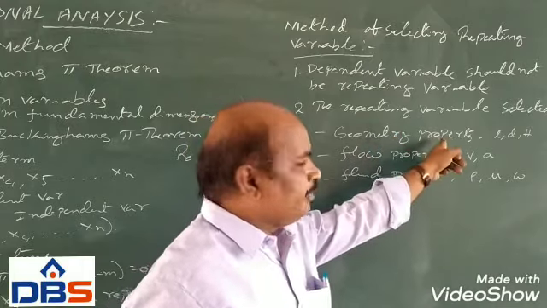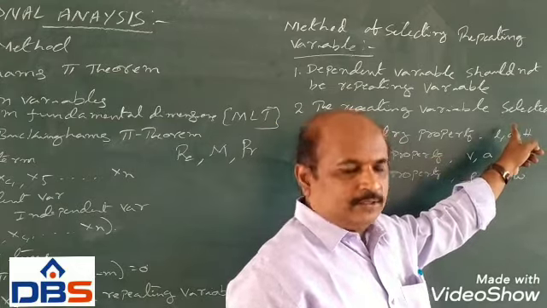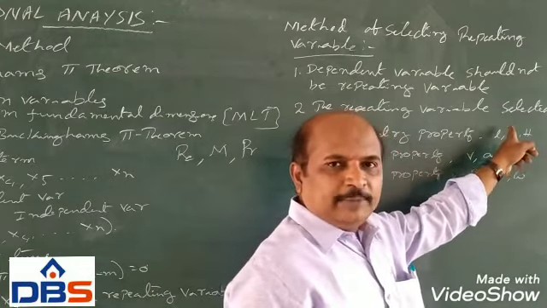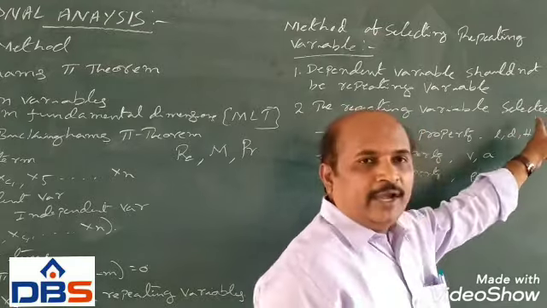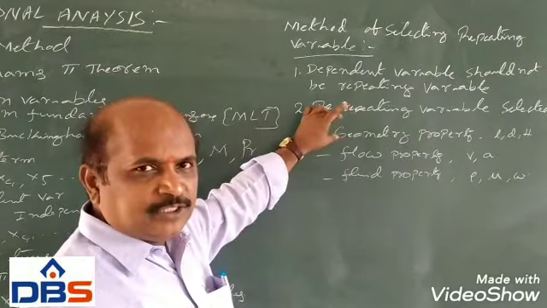So what is the geometric property? The geometry of the particular object. It may be a length, a diameter, or the height of the object. Like this, one repeating variable should represent the geometric property,